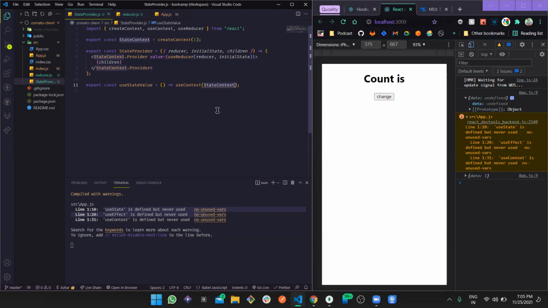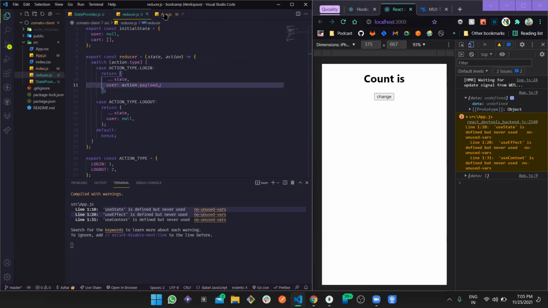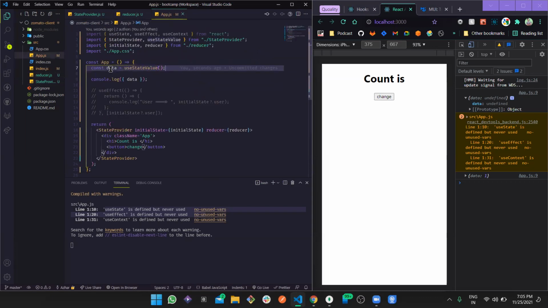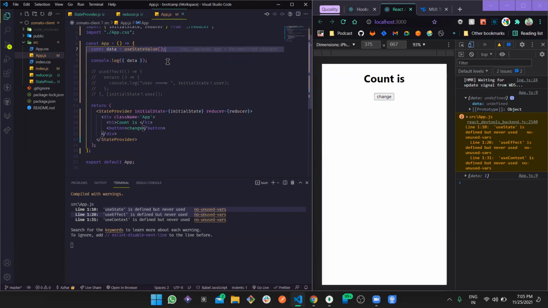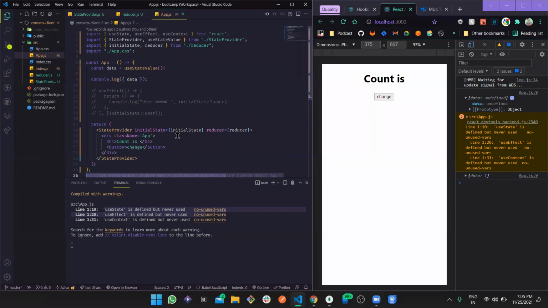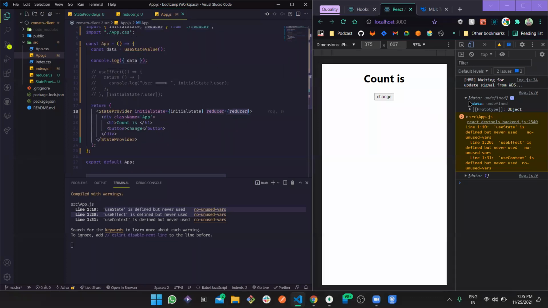Okay, so state context we are defining, and then we are returning it, but here we are supposed to get this and data. Oh. Okay, got it. Okay, so the thing is we are defining this state here, right? And we are sending this initial value and the reducer. Now see how we are, why are we getting this? Code can never be wrong. You are the always wrong person, or maybe, I mean, not the wrong person. I'm sorry, not the wrong person, but your code has something wrong.